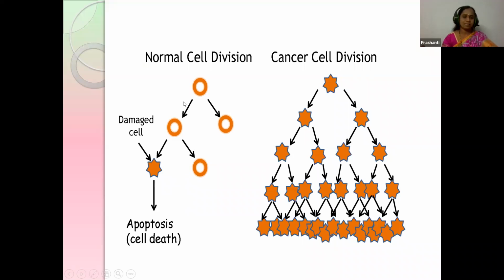In this way, the cells are maintained for a healthy person. But when you see cancer cell division, there is abnormal division of the cells. Here the cells are not being killed. They keep dividing, proliferating and spreading. So this is the difference between the normal cells and the cancer cells.